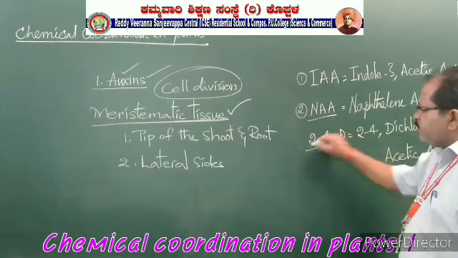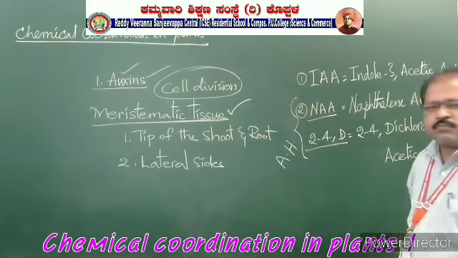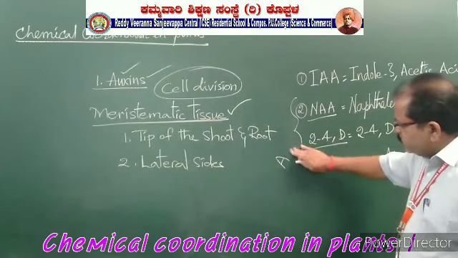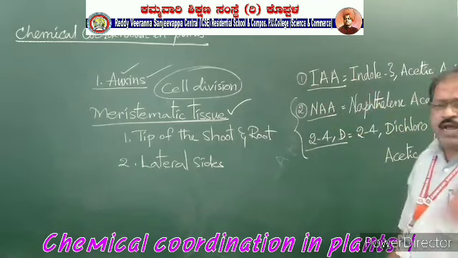NAA and 2,4-D are the artificial auxins, and IAA is the natural auxin.